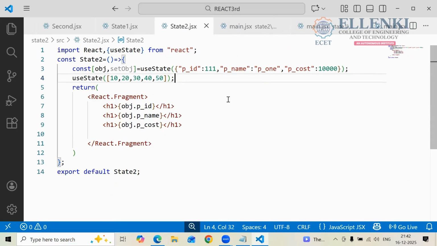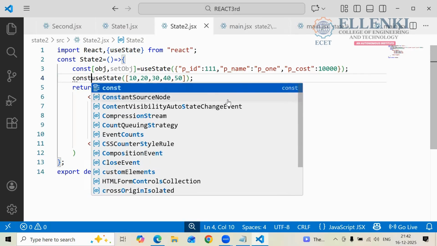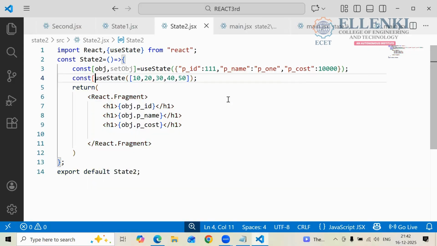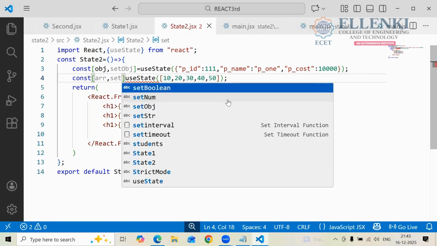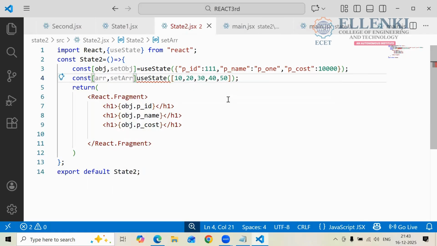And to hold this value, what I have to create here? I have to create one variable. How we are going to create the variable, boys? Constant. Here also you are using the array symbol. Who is holding the array values? Array is storing my array values. Comma. If I want to modify the data, what I have to use here? Set array. Set array equals to this one.